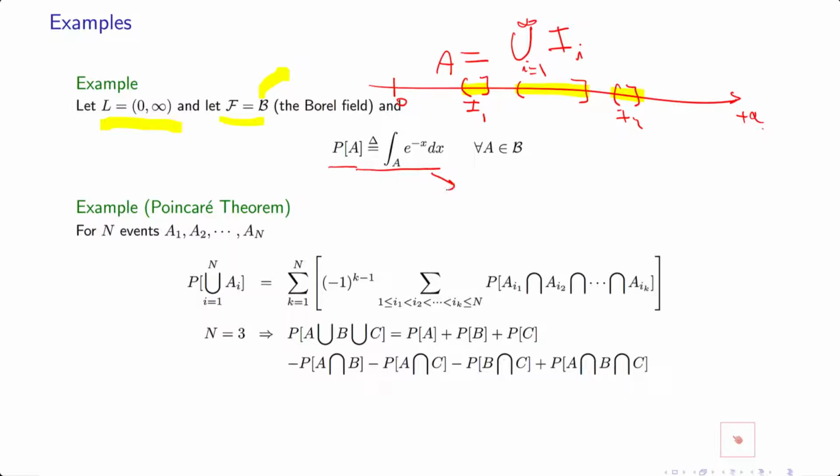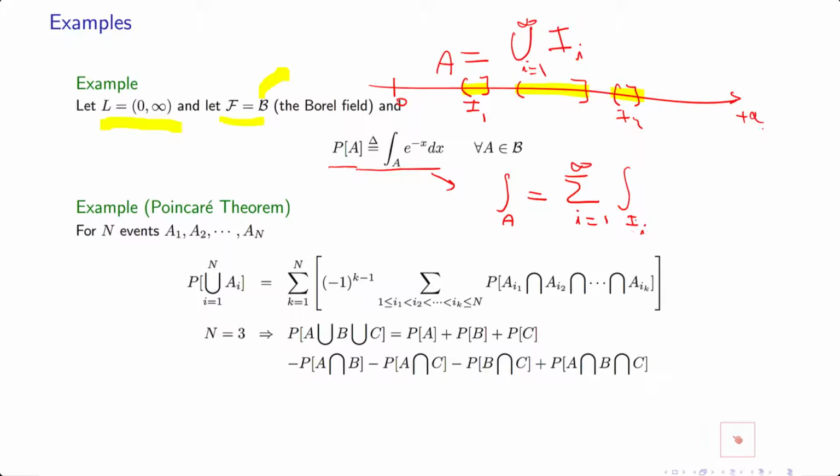This is a Lebesgue integral. This notation A means, first, because A is a Borel field, a summation over i equal 1 to plus infinity of integral over the intervals Ii.